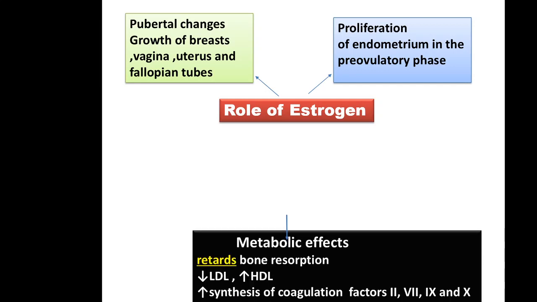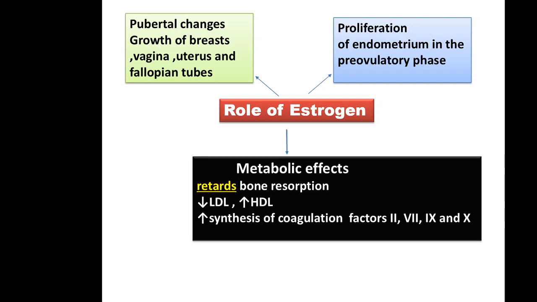Another important thing is metabolic role or metabolic effects. Now, a very important thing about estrogen is that estrogen inhibits or retards bone resorption. Bone formation is one thing, and the opposite is bone resorption.